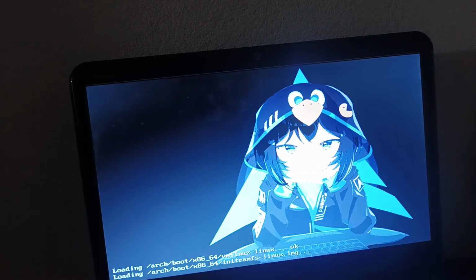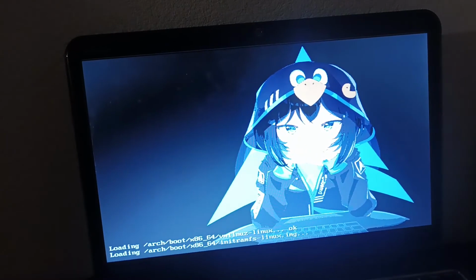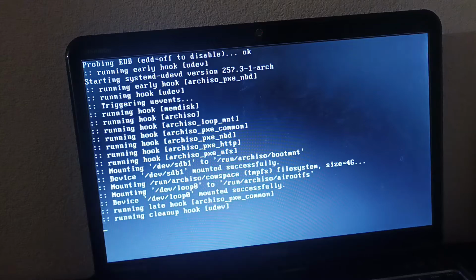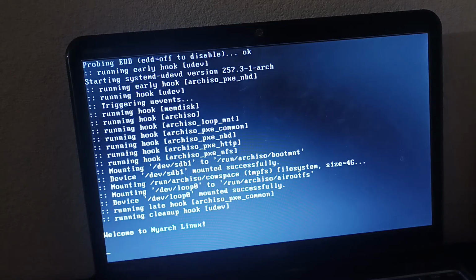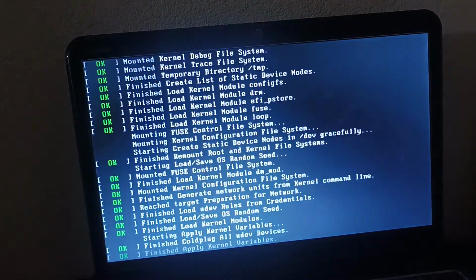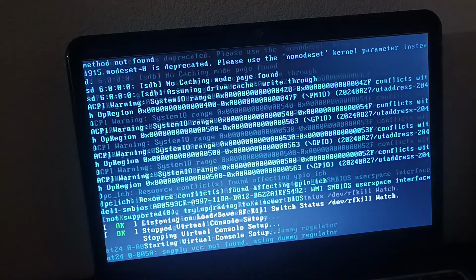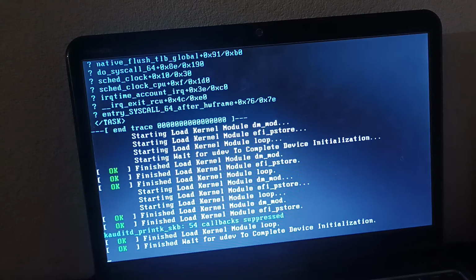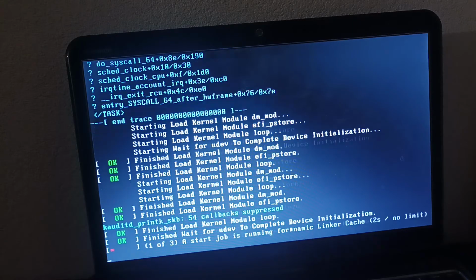So currently we're gonna boot into the installer, as it could take a while. I realized that also the image looks a bit weird. Okay, now instead of welcome to Arch Linux, I don't know if you saw it, it said welcome to Nyarch. Pretty common on usual Arch distros, to be fair.